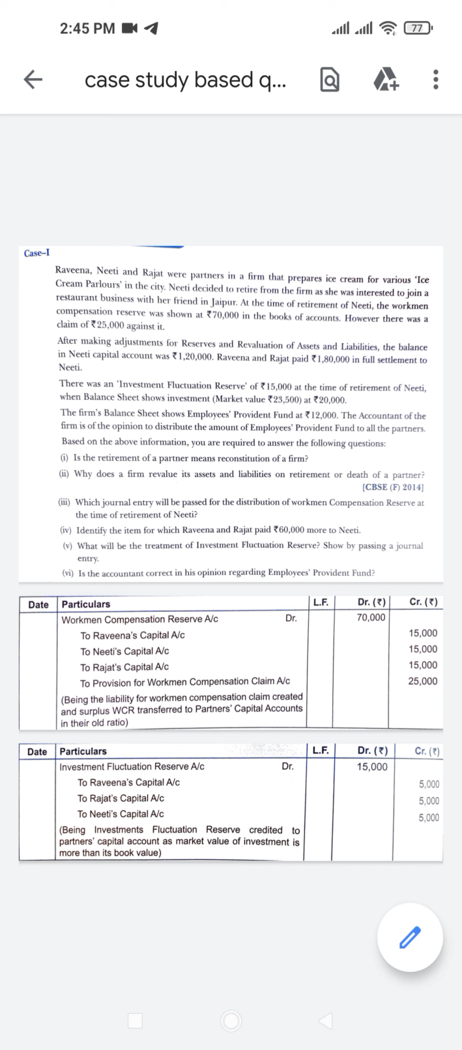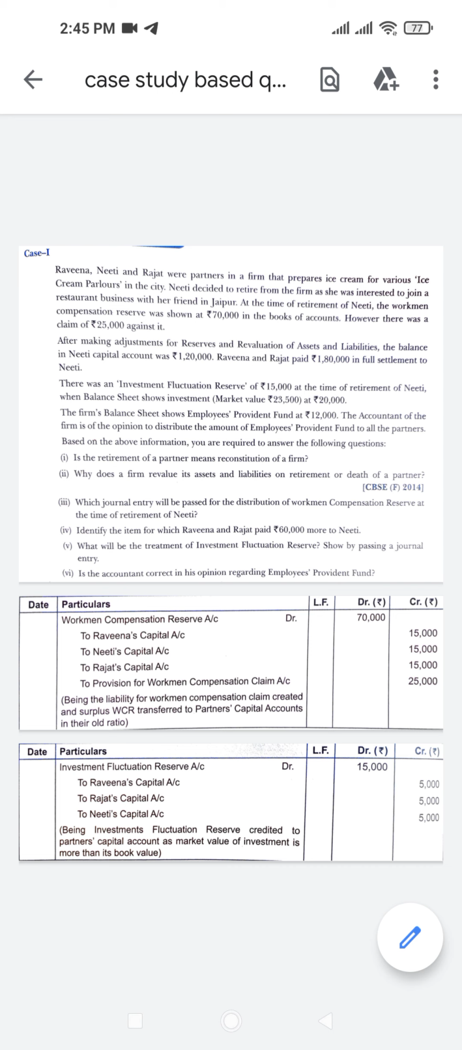In the question you see three partners are already there. Their names are Ravina, Niti and Rajat, who were partners in a firm that prepares ice cream for various ice cream parlors in the city. Niti decided to retire from the firm as she was interested to join a restaurant business with her friend in Jaipur. At the time of retirement of Niti, the workmen compensation reserve, which you know is a very important item, was shown at rupees 70,000 in the books of accounts.